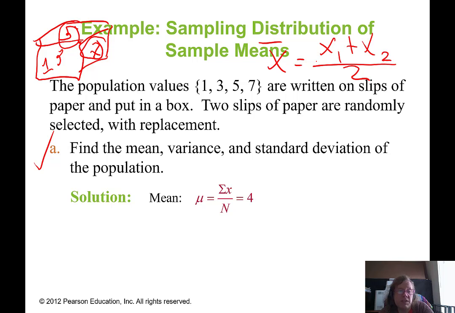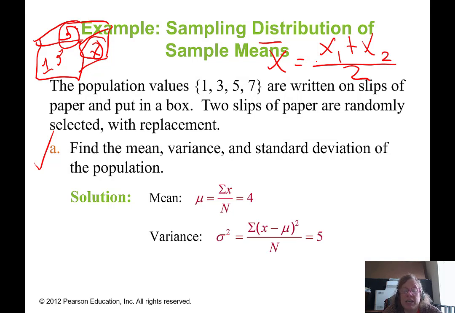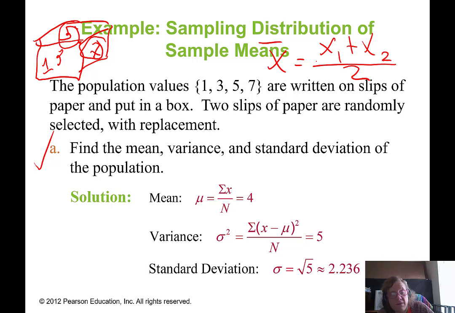Well, if you sum this up, 1 plus 3 plus 5 plus 7, you get 16. 16 divided by 4 is just 4. And we already know how to use software like Excel to find the variance. So we would just plug in these 4 values into Excel, look for the variance, and we would get that it's 5. And the standard deviation would be the square root of 5, or 2.236.